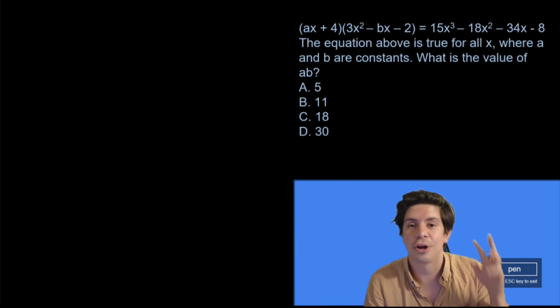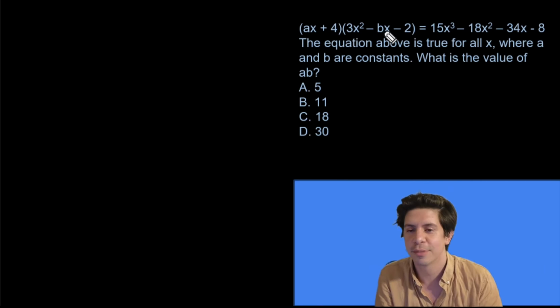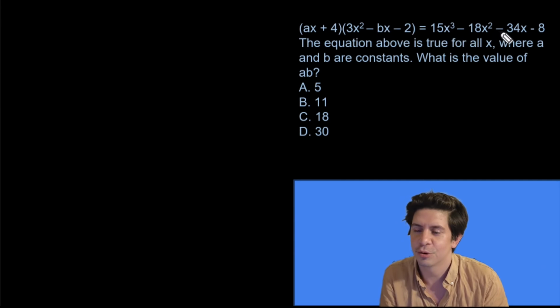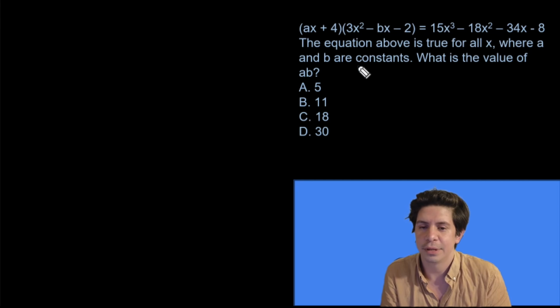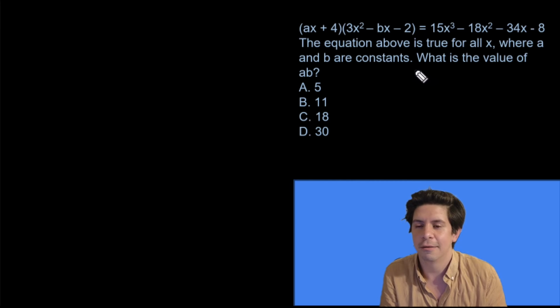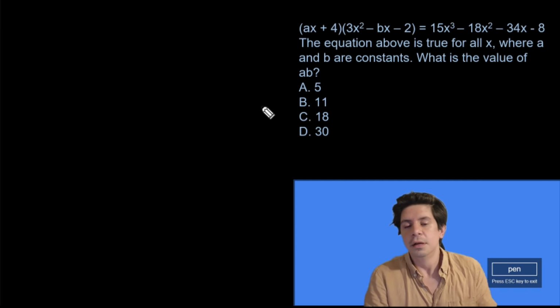All right, so this one's a hard level question, so let's see just how hard it is. (Ax + 4)(3x² − bx − 2) = 15x³ − 18x² − 34x − 8. The equation above is true for all x, where a and b are constants. What is the value of ab? So we have to find a and b and multiply them together.